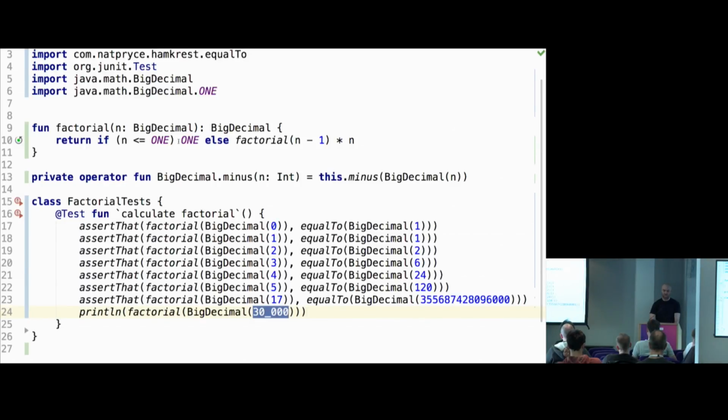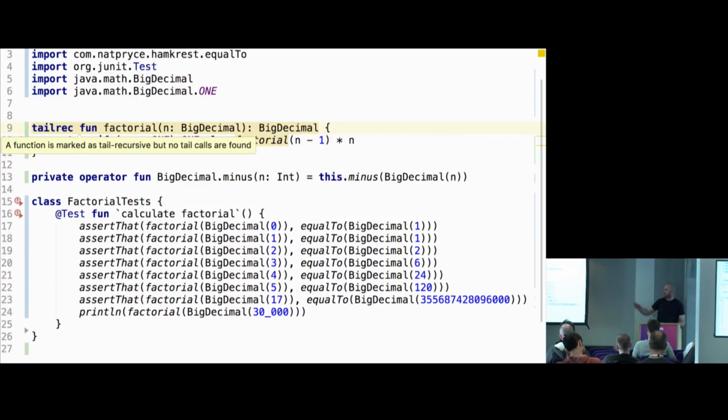So to solve this problem, normally you can do tail recursion optimization, and there is a way to do it in Kotlin. There is a keyword called tailrec. So I added it, but everything is highlighted as yellow because Kotlin can see that it's not tail recursive. It can analyze source code and understand that it's wrong. And I think it's a good thing.